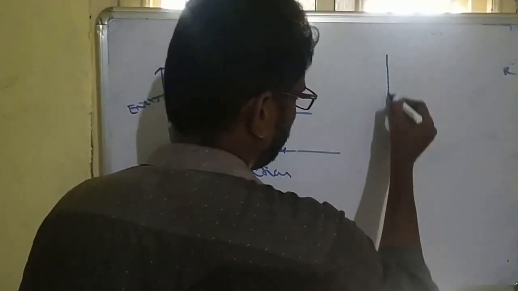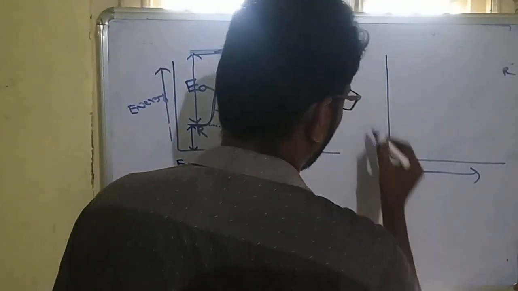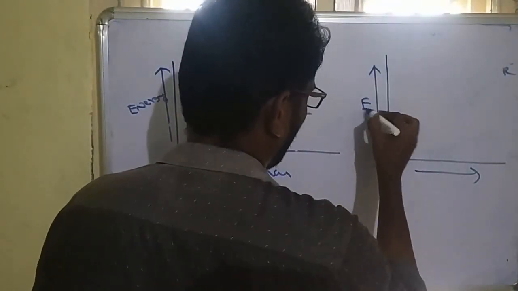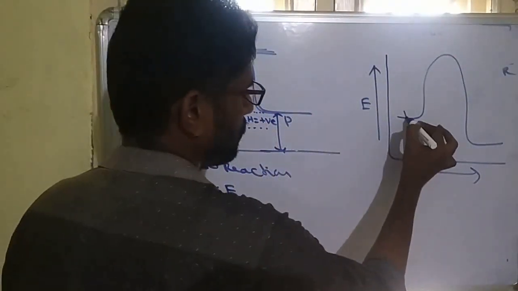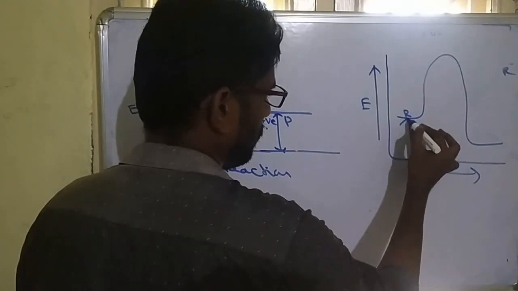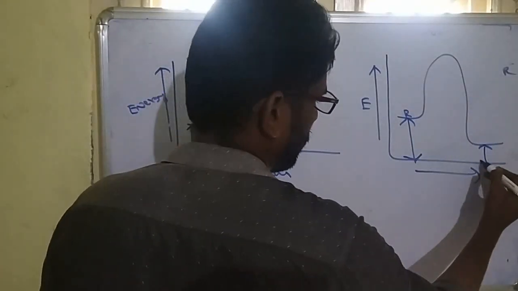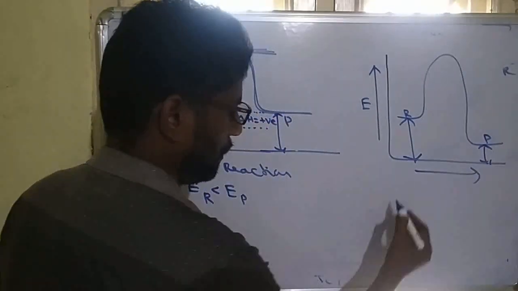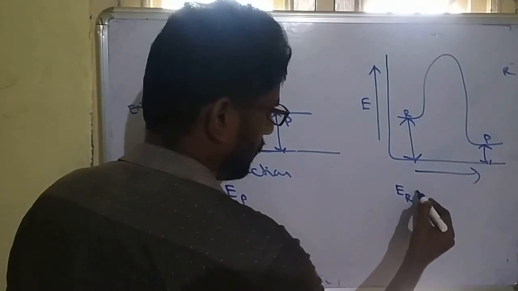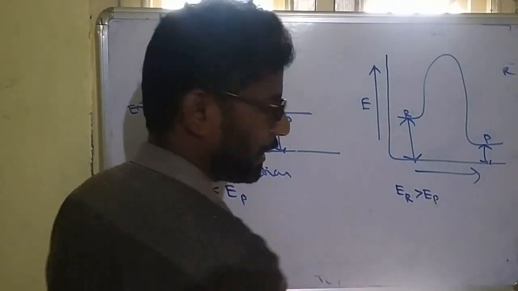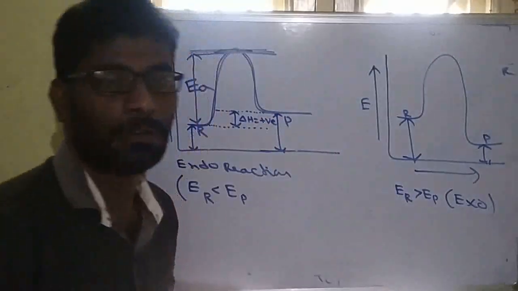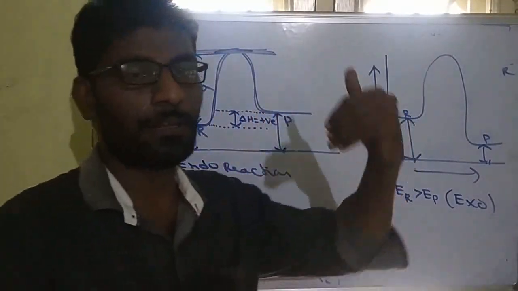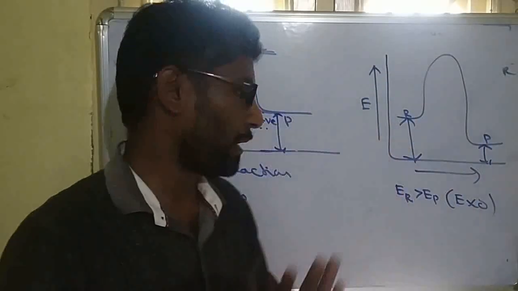Same like this, we are taking a reaction like this. Observe this. This is the reactant, this much energy they have. These are the products. Here the energy of reactant is greater than the energy of product. Such reactions are called exo, because initially there is more energy and they are losing it and getting a small amount of energy.